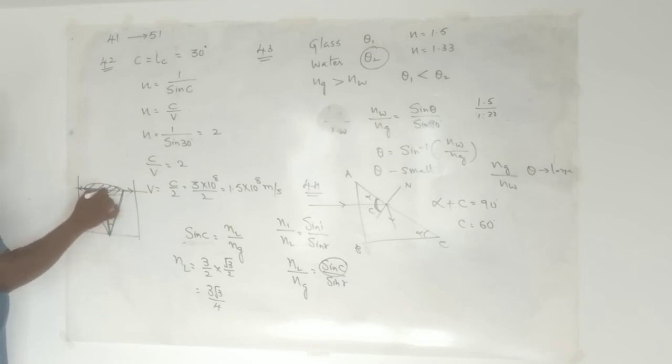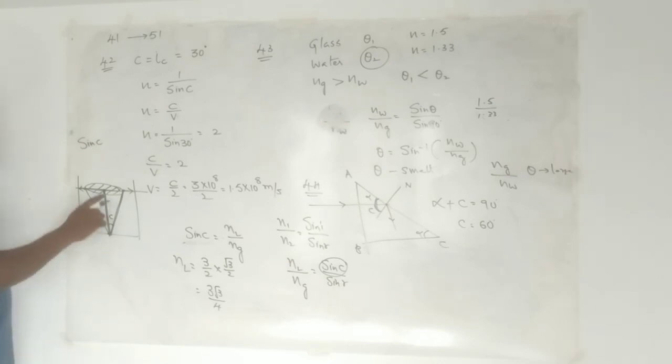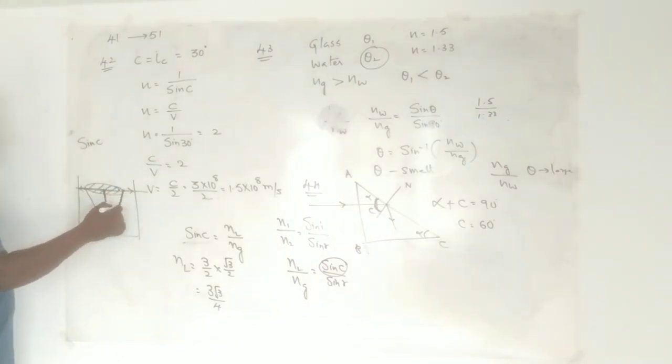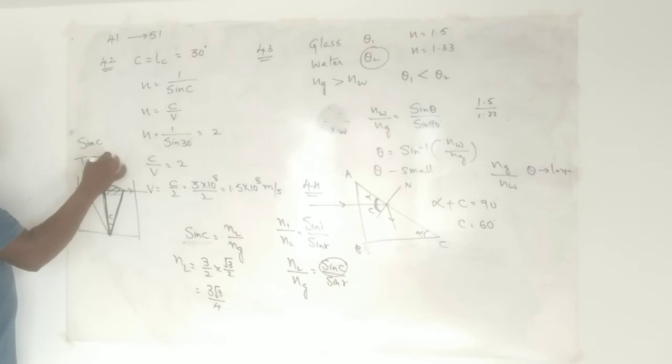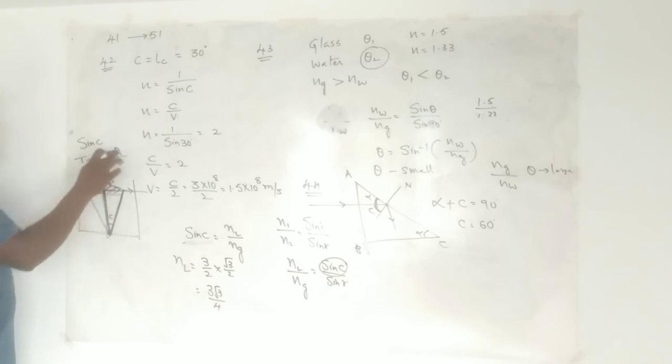They'll give the depth, which means you will get the adjacent side. You know the angle, and this will be the hypotenuse, and this is the opposite side. So use the formula sin C. What is sin C? Sin C is opposite by hypotenuse. Understood? Then to get the opposite side, you would have to calculate the hypotenuse, but you know the depth. Then using the formula tan C, what will tan C give? Opposite by base. Opposite is R. Base is what? Depth. R by D. You know the critical angle and you know the depth. By substituting that, you can get the radius.